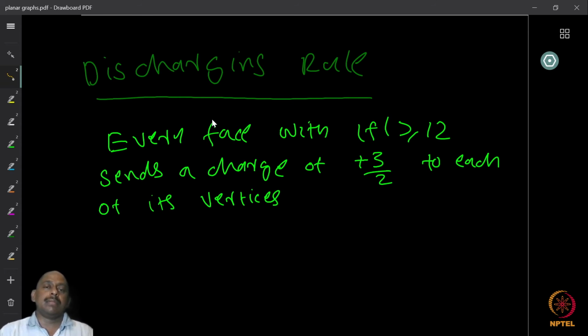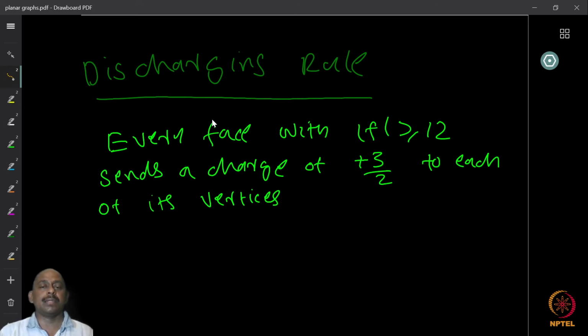The idea of the discharging method, as we mentioned before, is that we first start with a charging and take the total charge. I will show that the total charge is going to be a fixed number, either negative or positive. Here we showed that the total charge is negative 12, which is a negative number. Then the idea is that you move around the charges to show that there are some structural properties, like the reducible configurations, present.